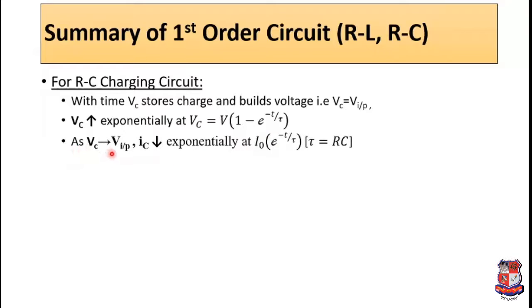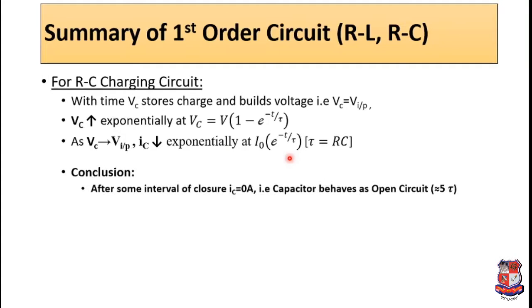And as Vc tends towards input voltage, capacitor current or charging current decreases exponentially by the given equation I0 into e raised to minus t by tau, where this tau is RC, that is time constant.